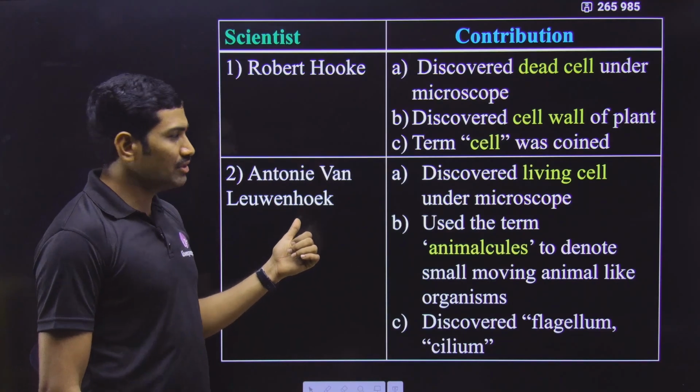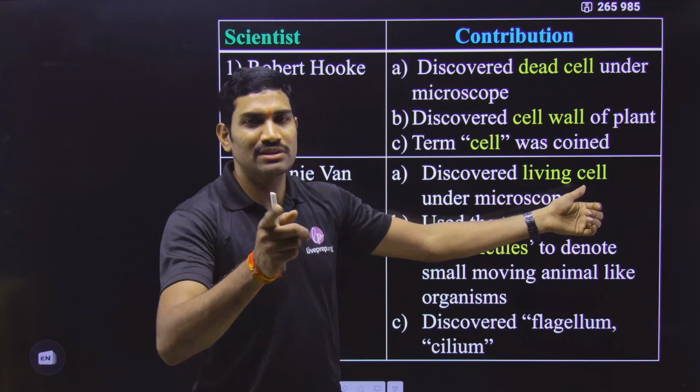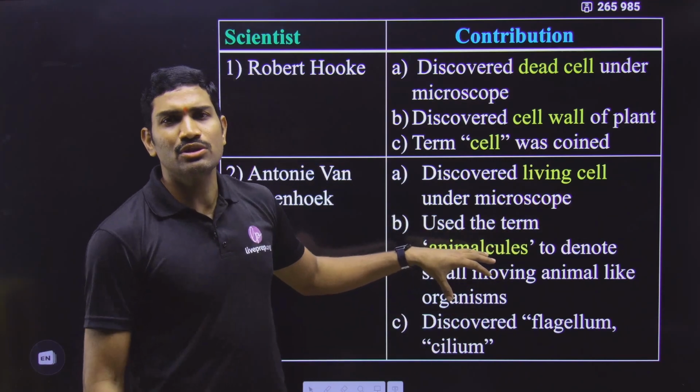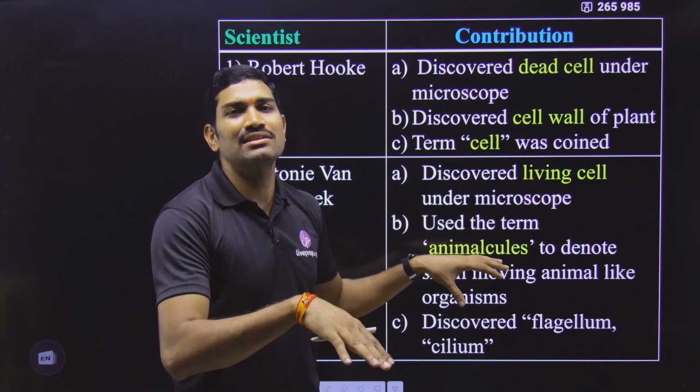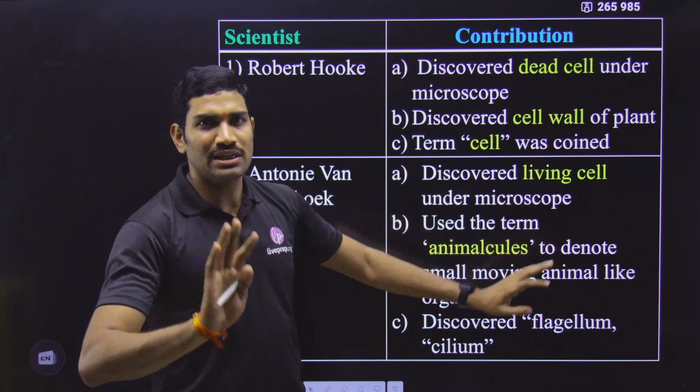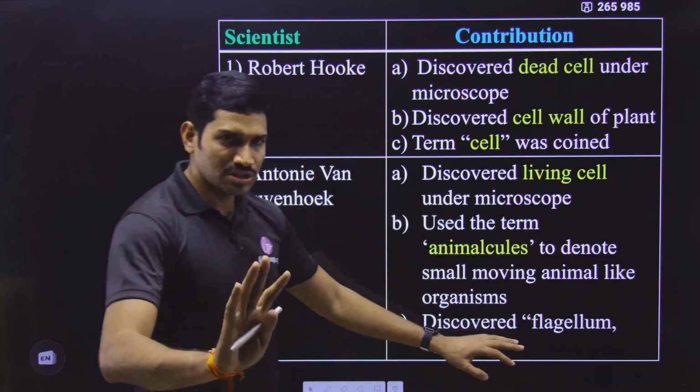Next one, Antony van Leeuwenhoek. For the first time he observed the living cell. This is a direct statement given in NCERT, so it is compulsory. There he observed some living moving organisms and named them animalcules. This information we will also study in the next lecture. And this information is not given in NCERT.